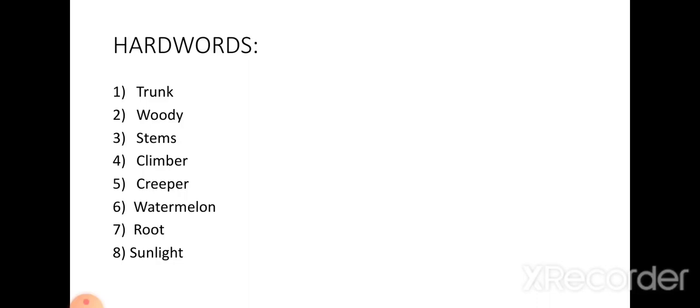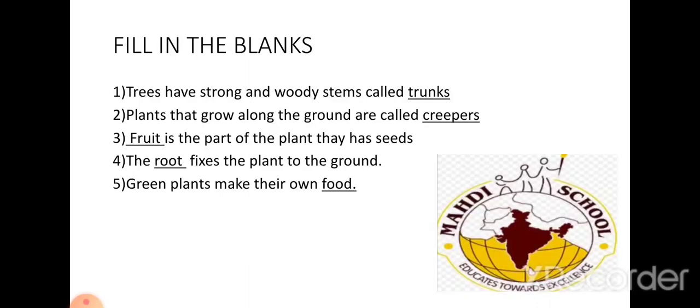Now we are going to write filling the blanks. First you have to give the heading on the next page. You have to write one thing on one page only. So now turn your page, write the second thing, that is fill in the blanks. Give the heading, fill in the blanks. What is the first blank?